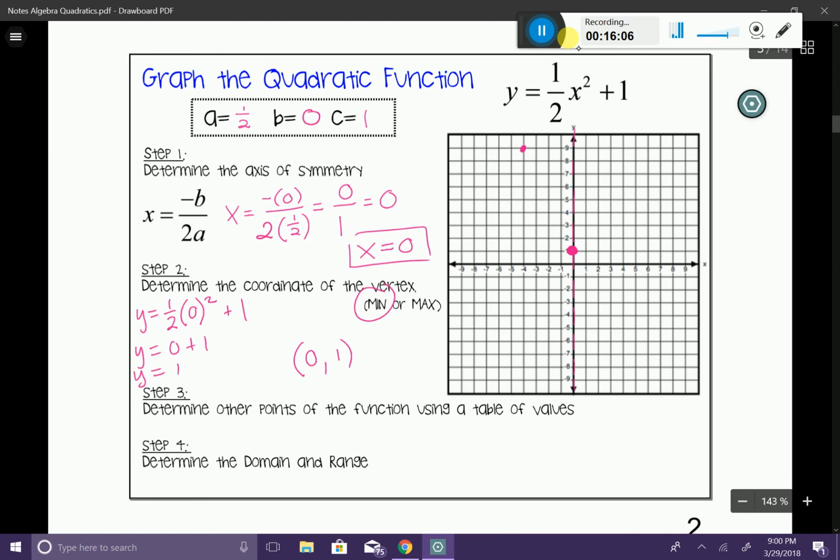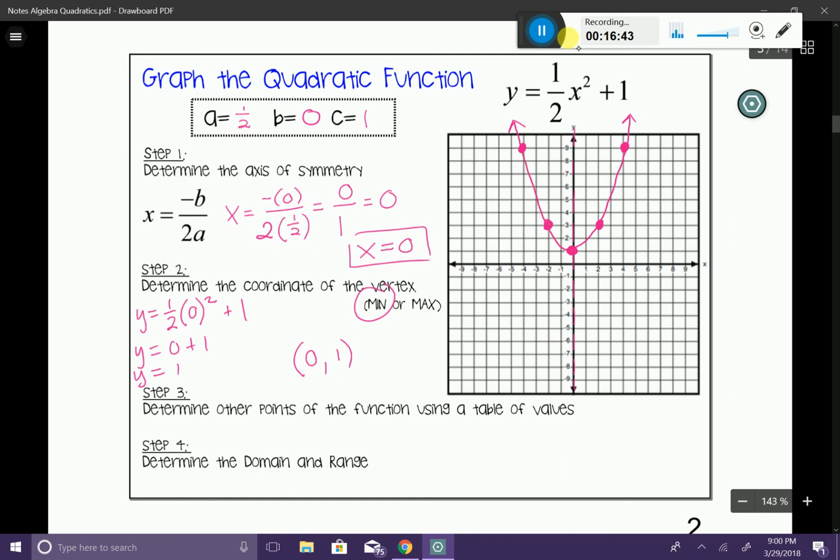So I'm going to go ahead and plot it, and I'm going to go ahead and reflect it. 1, 2, 3, 4. 1, 2, 3, 4. There it is. Okay. And I'm going to choose -2 now. -2 goes up to 3. So -2, and I'm going to go ahead and reflect it. And is there anything else? I could do -3, 5.5, but it's not really necessary. So at this point, I'm finished. So let's go ahead and graph it. Go ahead and put my nice parabola in there with my arrows. And there we have it.